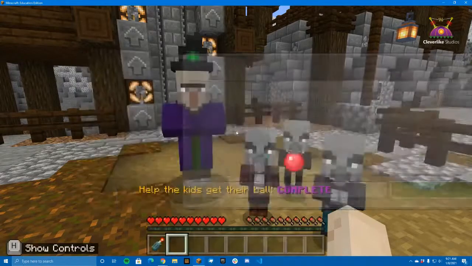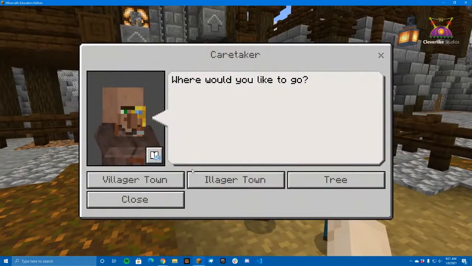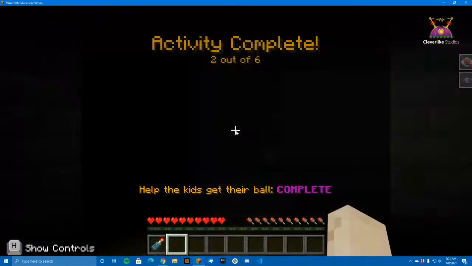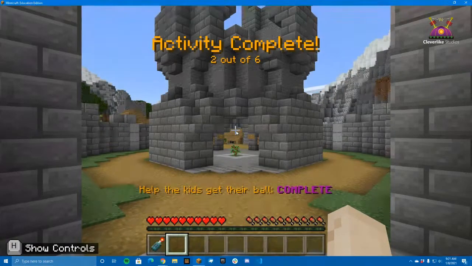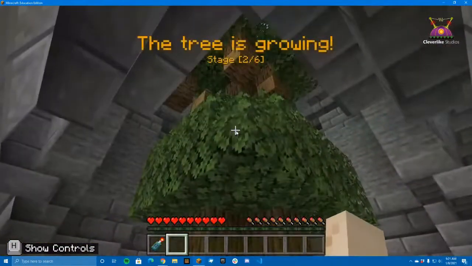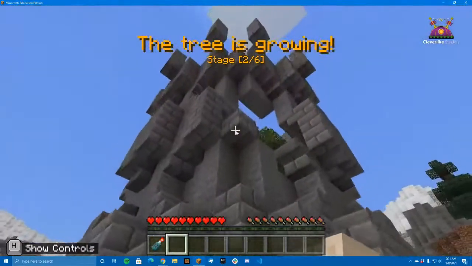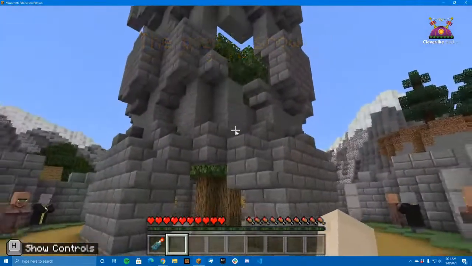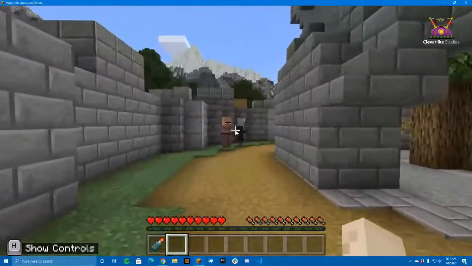Okay, let's go check the tree. Where would you like to go? I want to go to the tree. Whoa, nice. Stage 2 of 6. Growing.